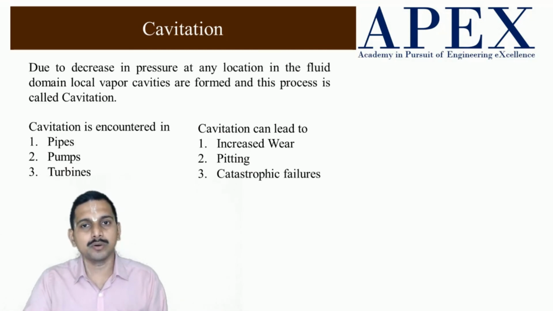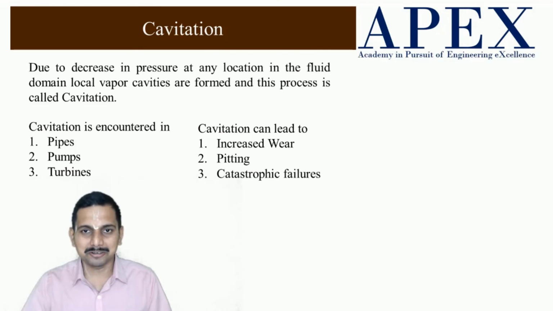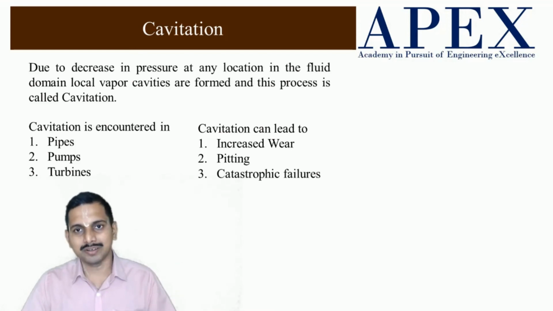So when there is pitting, we have to change the working conditions so that no cavitation is formed. Sustained pitting can lead to catastrophic failures, just as I have told, if the turbine gets spoiled or turbine blades come out, it may have problems anywhere.